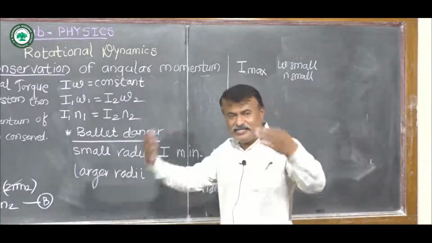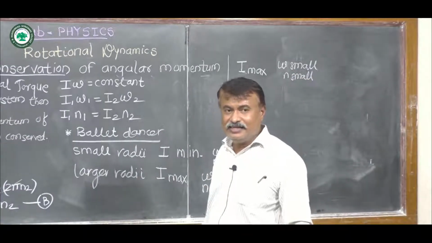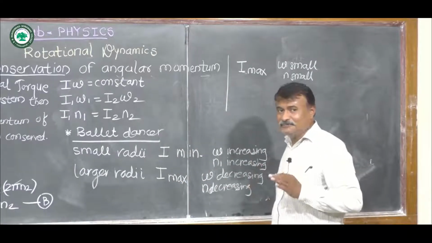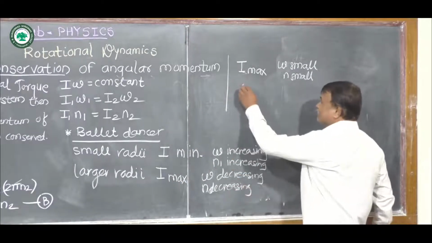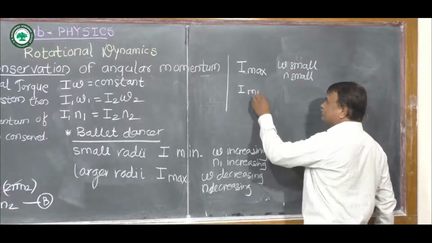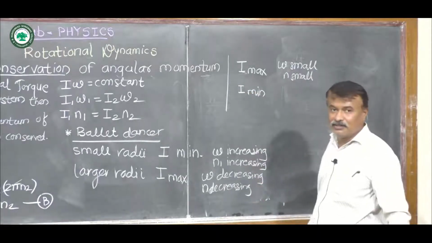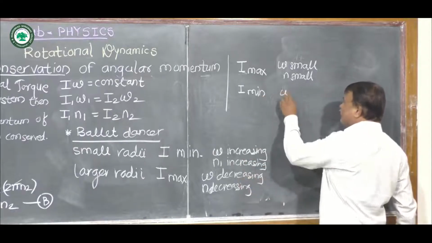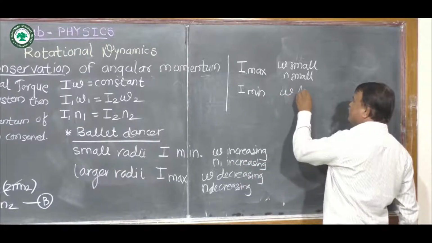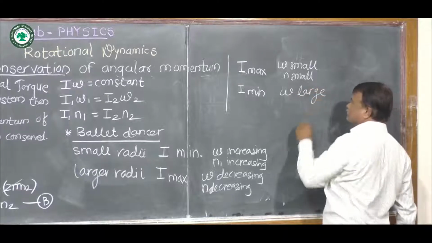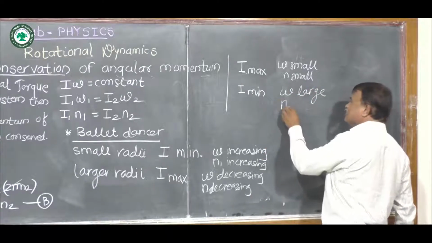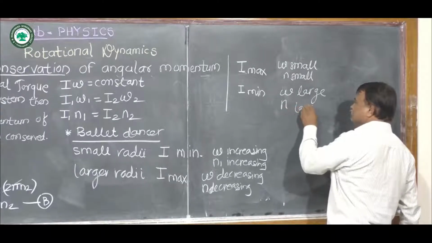When he leaves the diving board, he folds his body. As he folds his body, the moment of inertia is minimum. As the moment of inertia is minimum, omega goes on increasing and omega is large. Then the number of revolutions also increases because the frequency is also large.